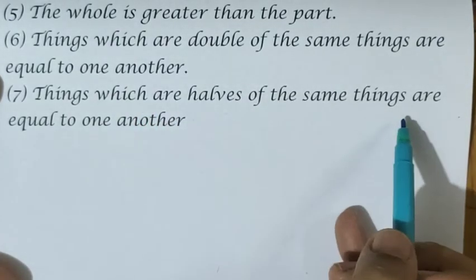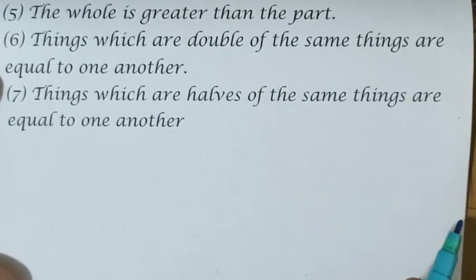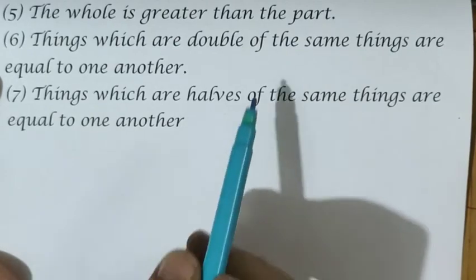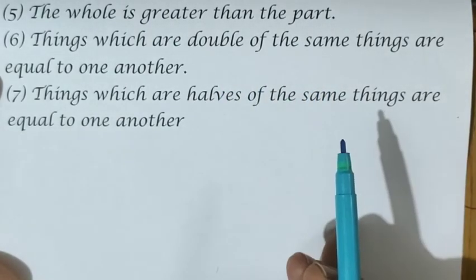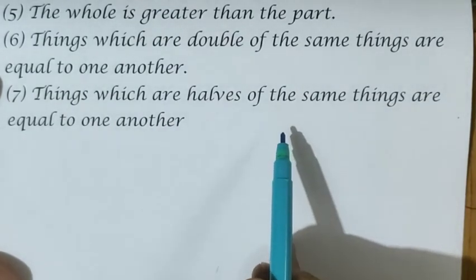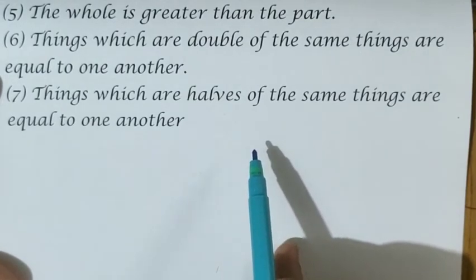Things which are half of the same things are equal to one another. So the previous concepts, that is axioms 2 and 3: when we are adding something to equals, the wholes are equal. When we are subtracting also, the remainders are equal. In the same way, when equals are doubled or multiplied by any number on both sides, the products are equal. Similarly, when you divide the equals, they are also equal to each other.